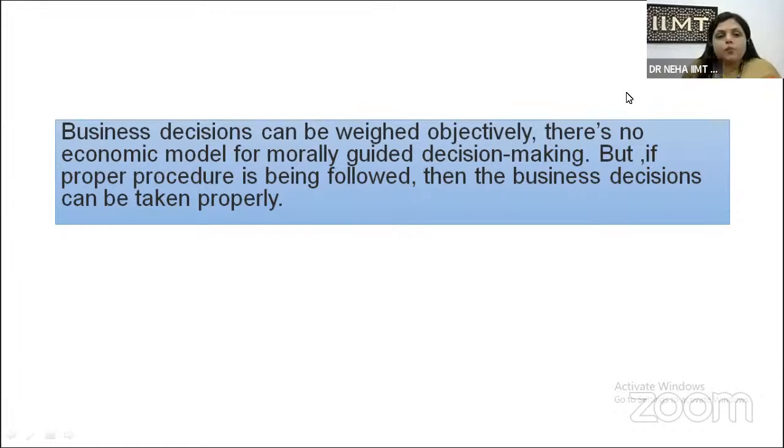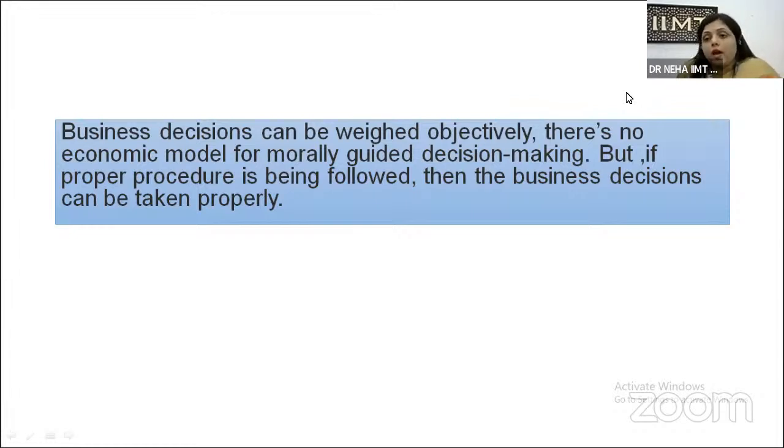So there is no economic model for morally guided decision making. We don't have a set criterion that if you follow the discounting technique or the compounding technique, your business model will be done in a proper or effective manner. You can always take the right decision, because as you already know, the decision making process is a huge process that we have to take into account.